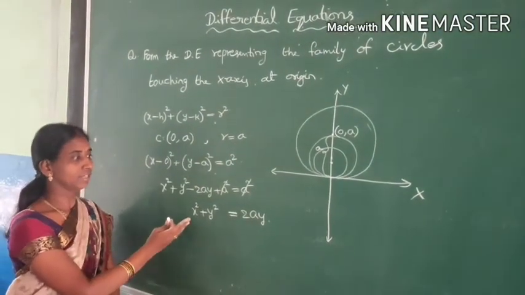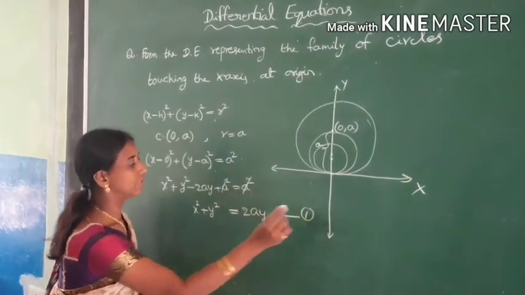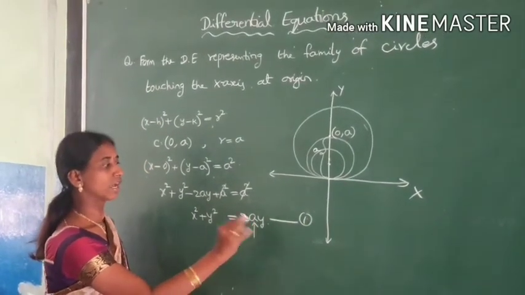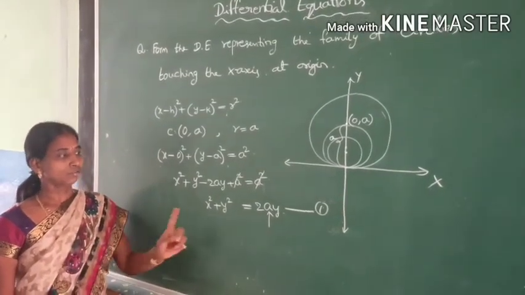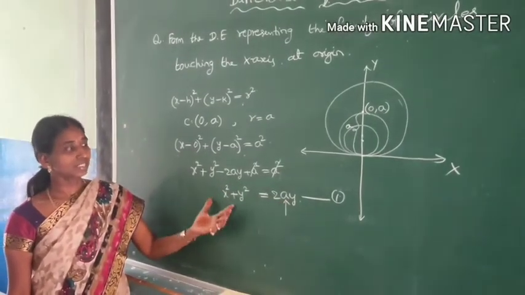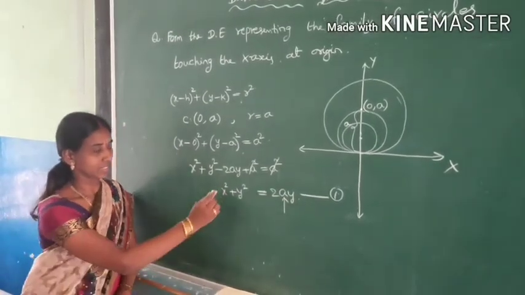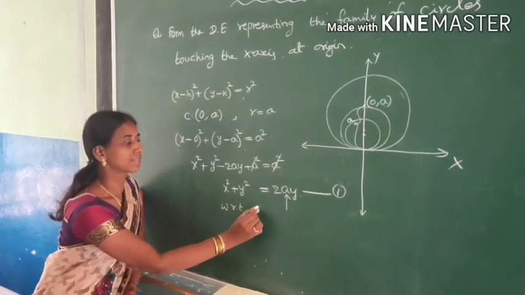Now form the differential equation for this question. So here we have one arbitrary constant. By doing one derivative, we can eliminate this a so that it turns into the differential equation. Let us do the differentiation with respect to x.